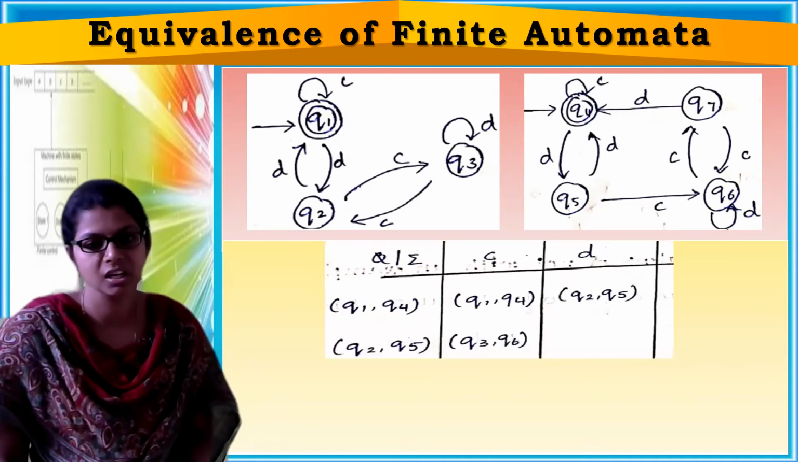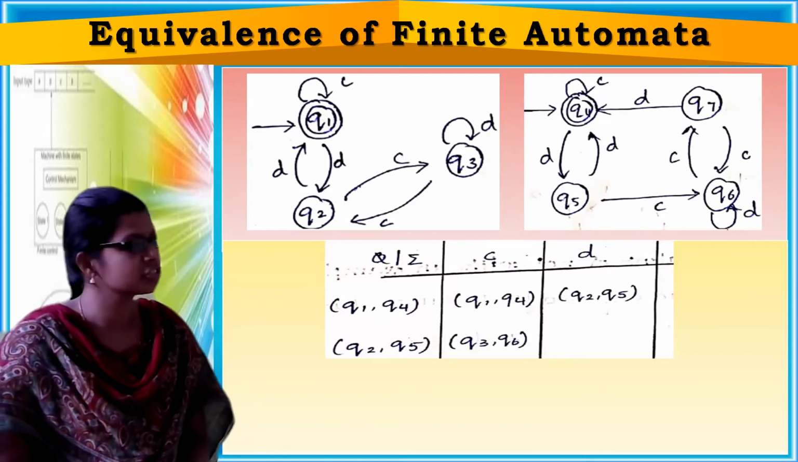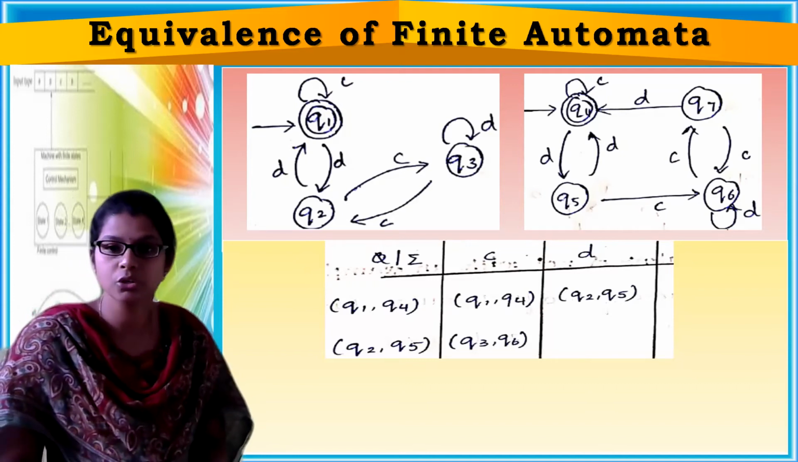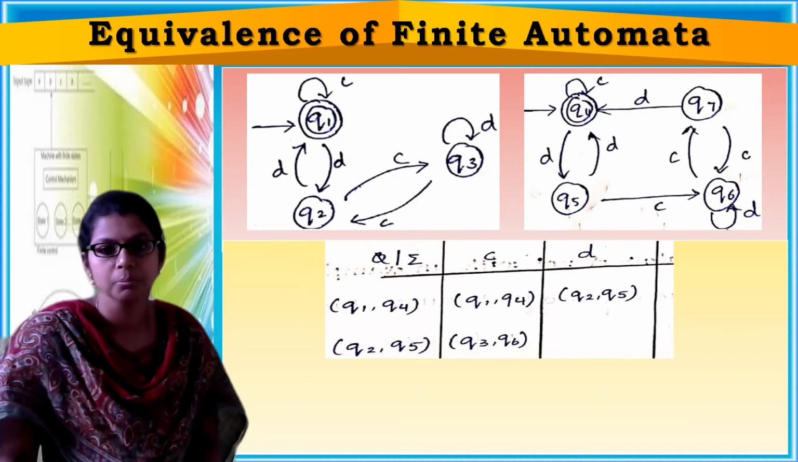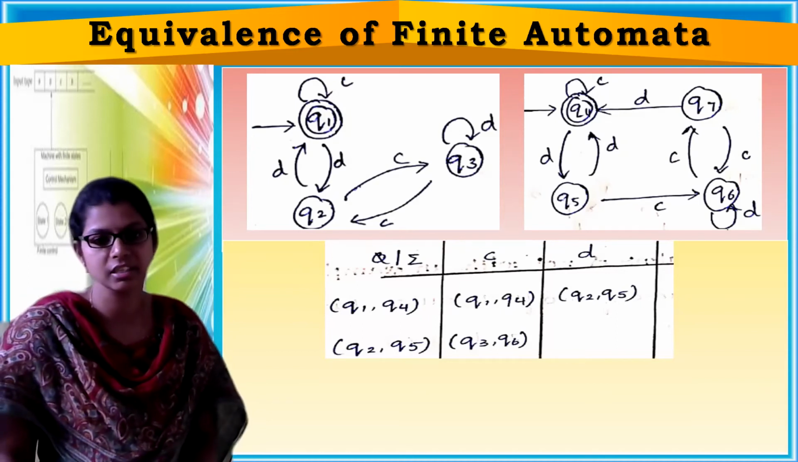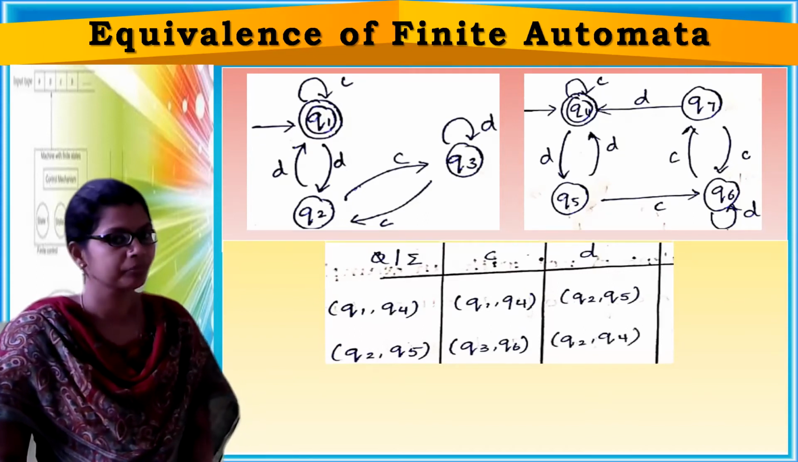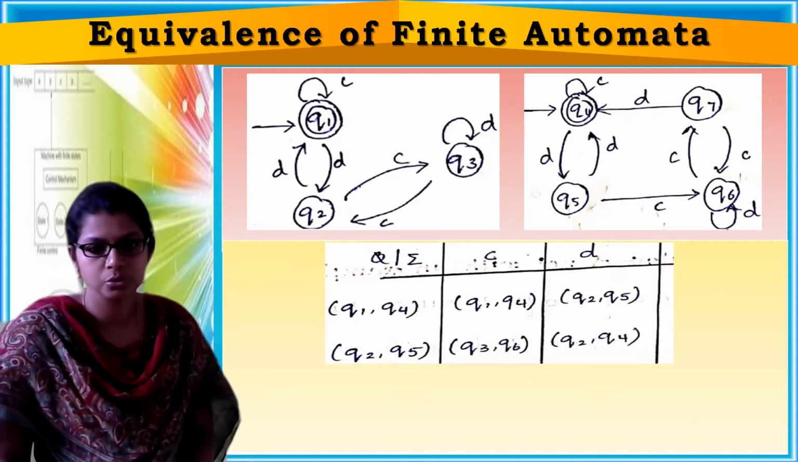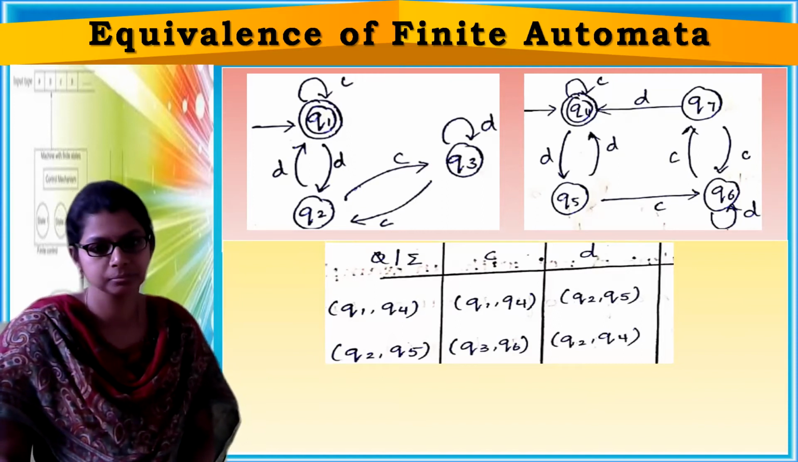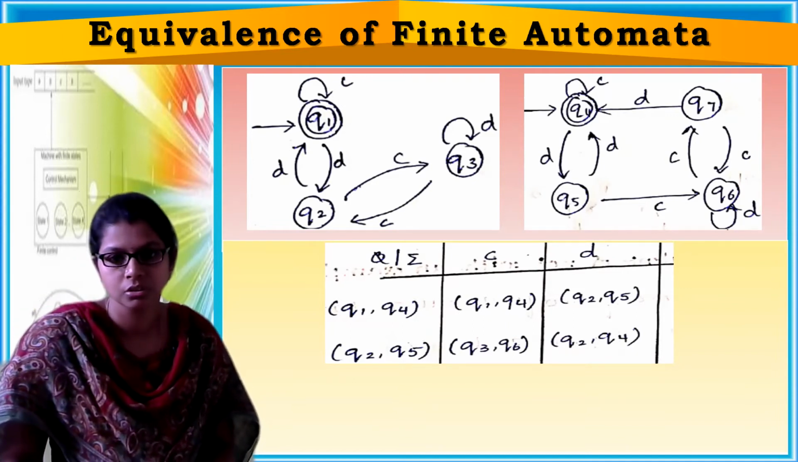What is the next possible pair? Q2 comma Q5. Now, Q2 on input symbol C has a transition to Q3. Next, Q5 on input symbol C has a transition to Q6. So, Q3 comma Q6 is my result. Both are non-final states. So, continue constructing the transition table. Now, Q2 on D and Q5 on D. Q2 on D has a transition to Q1.